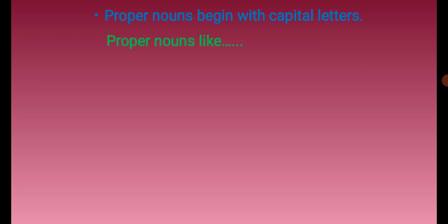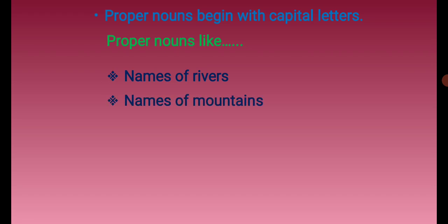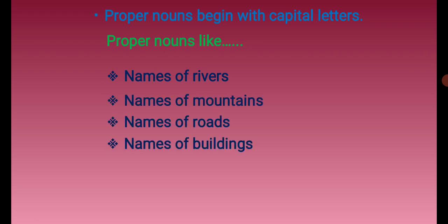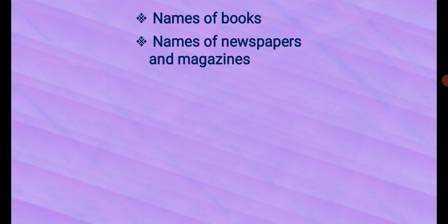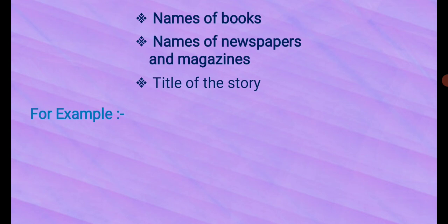Proper nouns like names of rivers, names of mountains, names of roads, names of buildings, names of months, names of days, names of festivals, names of books, names of newspapers and magazines, title of the story. So these are some examples which we use as proper nouns.